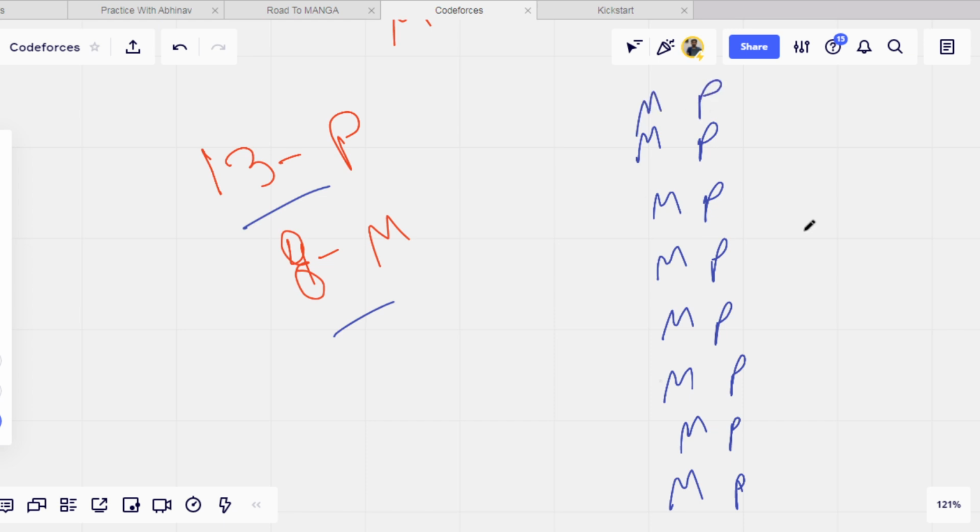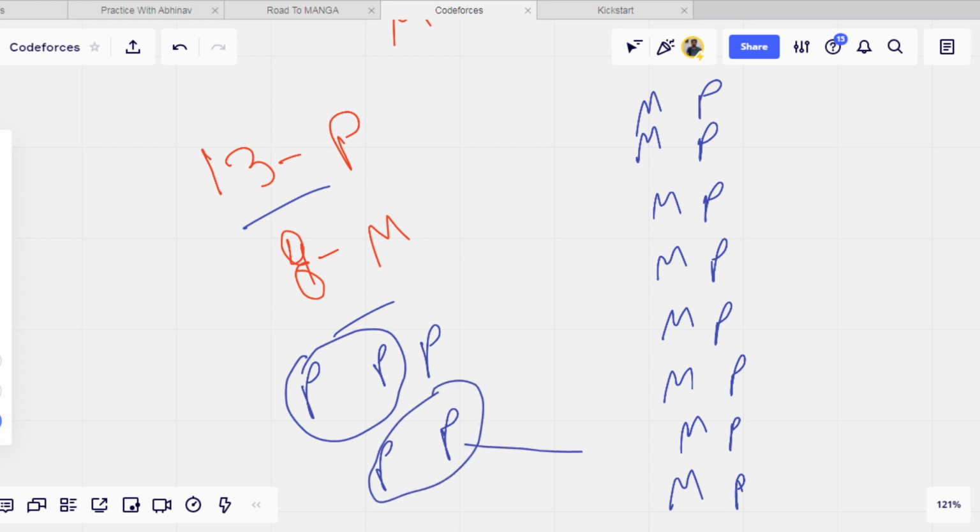Okay. Now there are 5 more programmers left. So we will make teams of 2. We will assign each team of P to this and the other one to this. Now this is a team, this is a team.